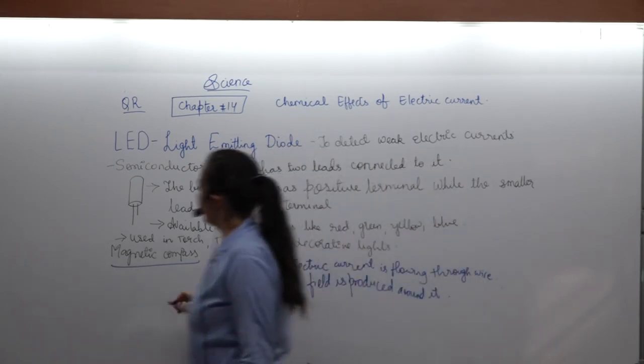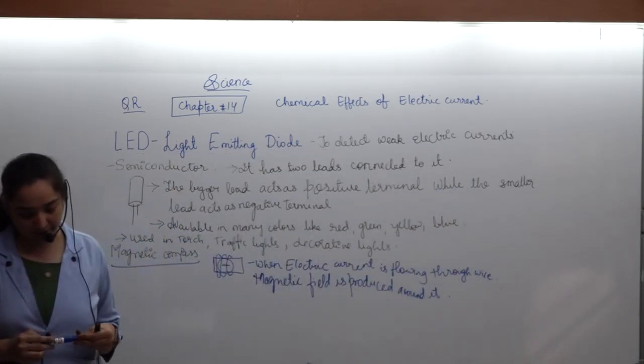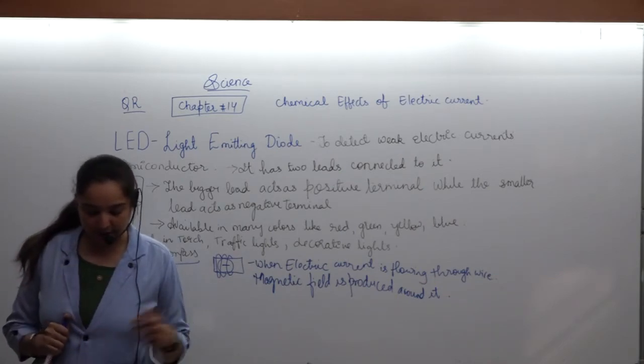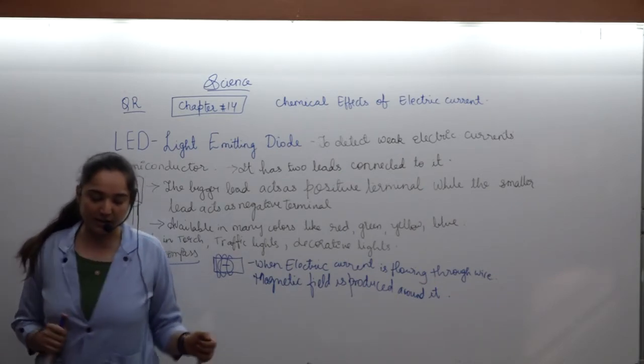This is one very important point regarding the magnetic field. And a magnetic detector, this is how we can make it.